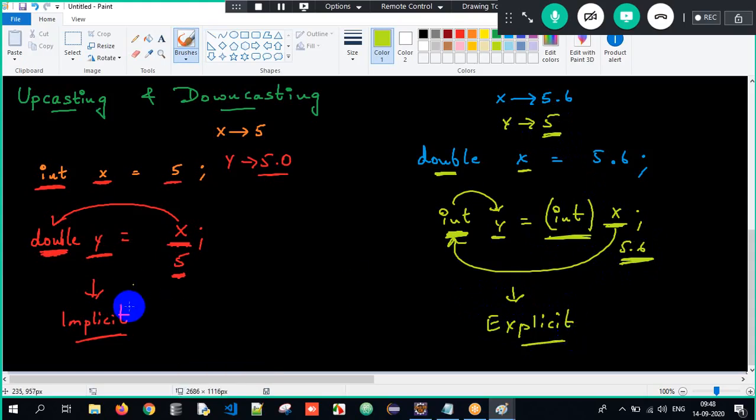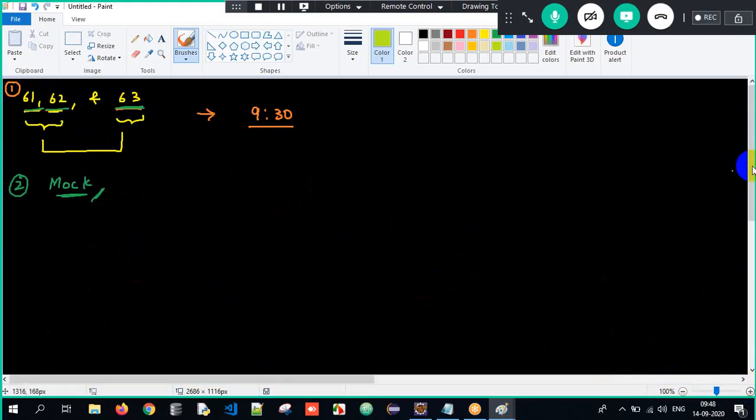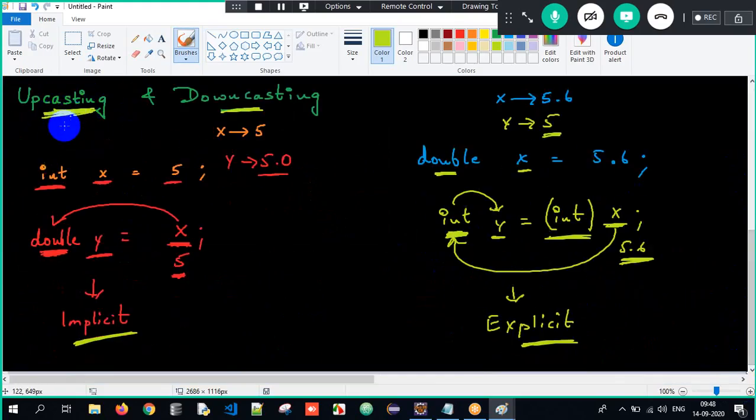Got the clarity here? So implicit is similar to upcasting and explicit is similar to downcasting. For upcasting, an is-a relationship is mandatory, and for downcasting, upcasting is mandatory. With the upcasted reference, only superclass properties. With the downcasted reference, both superclass and subclass properties, we can access both. So this is how we are supposed to understand what is upcasting and downcasting.